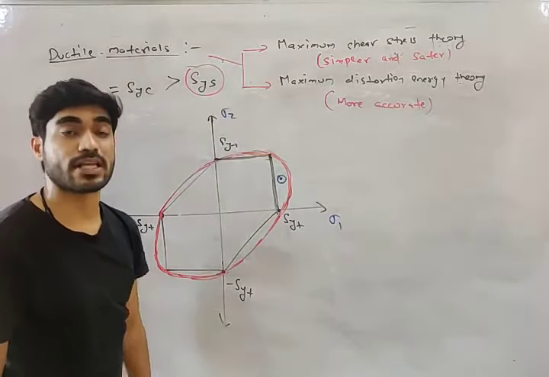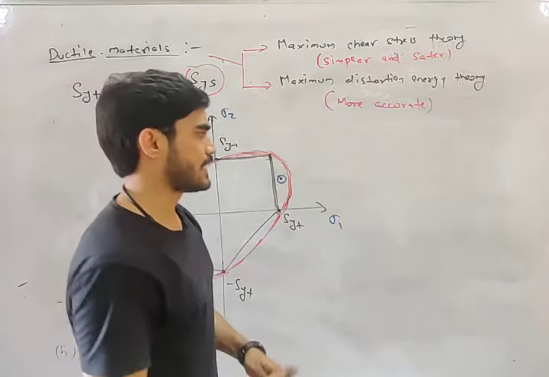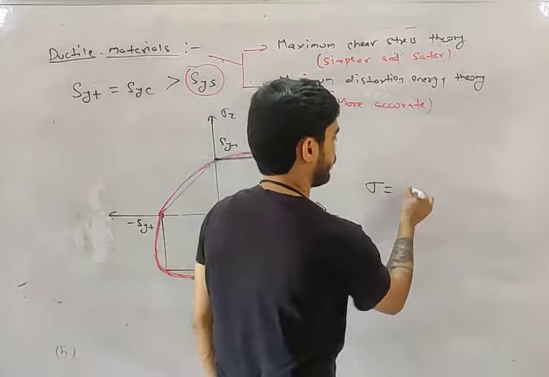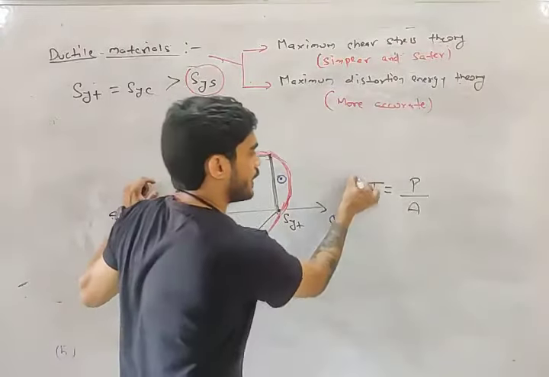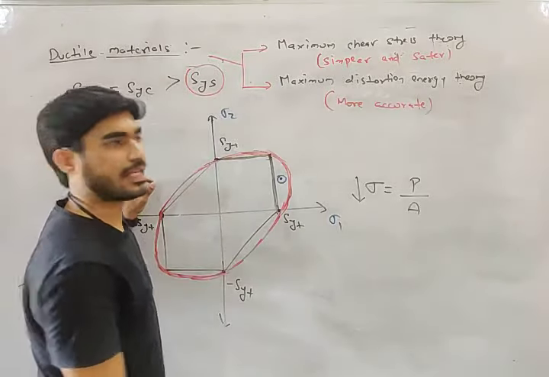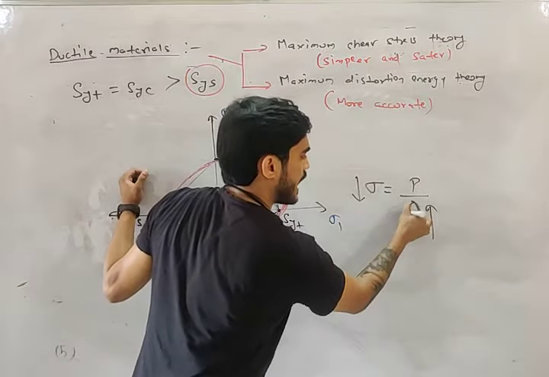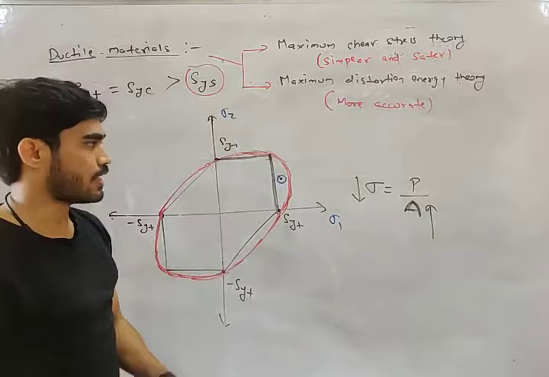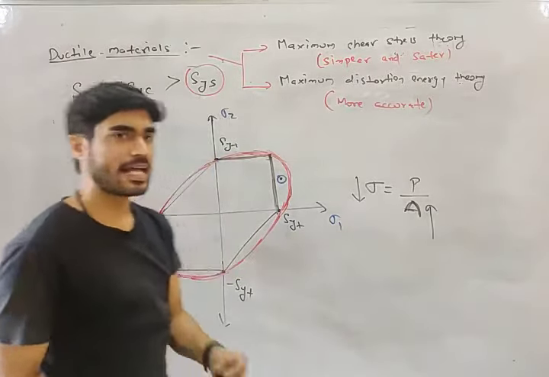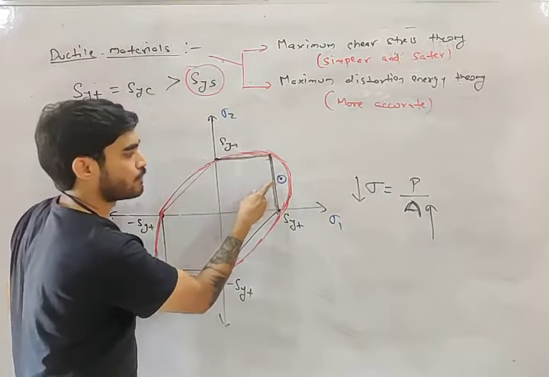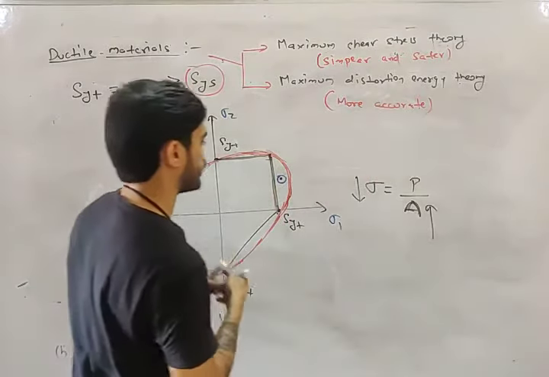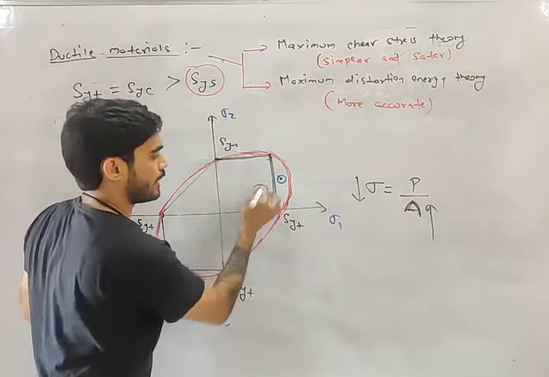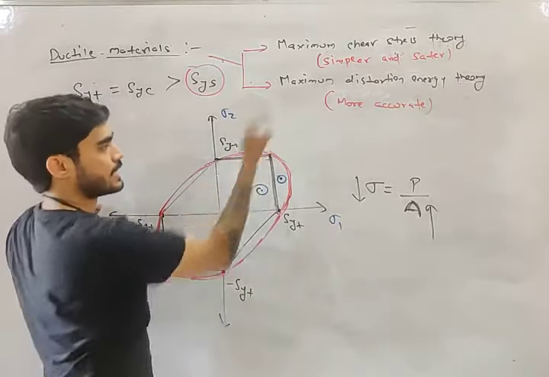And how will you reduce the stress? Simple, my friend. Let's say there is axial stress. What will be axial stress? Force upon area. So in order to reduce stress, what will you increase? You will increase the area, right? Let's say I want the point here, inside shear stress theory.